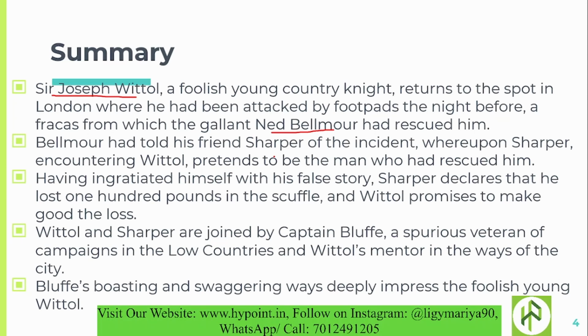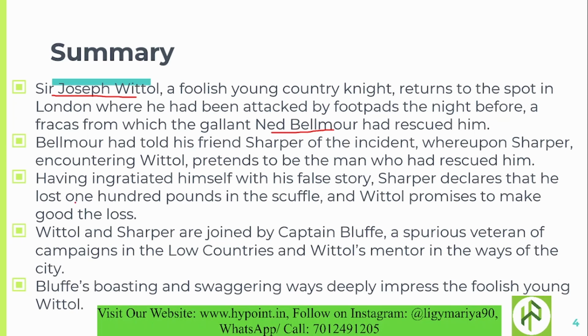Belmore, after that, he told about this rescuing to his friend Sharper, whereupon Sharper, encountering Whittle, pretends to be the man who had rescued him. So what happens when Sharper met with Whittle, Sir Joseph Whittle, in another situation? Sharper told him that he's the one who rescued Whittle when he was attacked by footpads the night before.